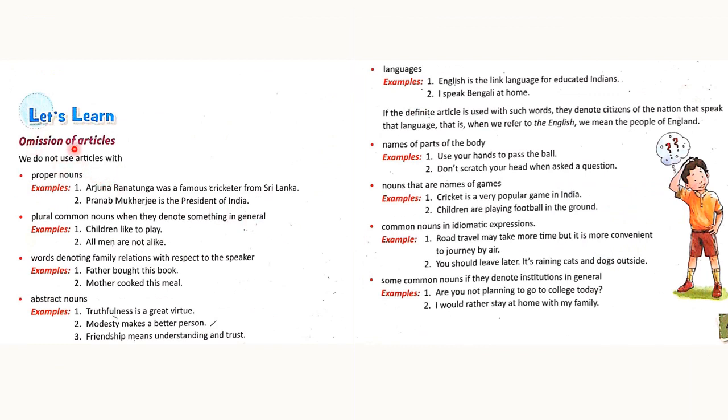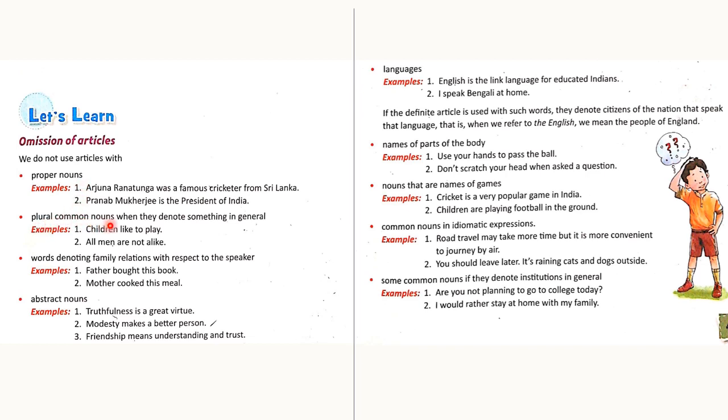Let's learn omission of articles, where we cannot use an article. We do not use an article with proper nouns. For example, Arjuna Ranatunga was a famous cricketer from Sri Lanka. Arjuna Ranatunga is a proper noun, so we will not be using any article in front of it.